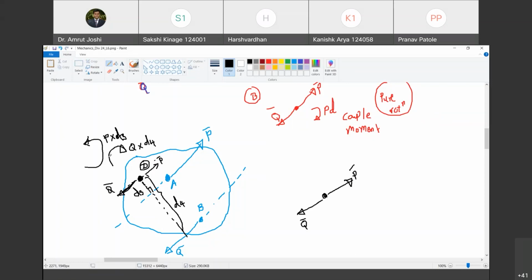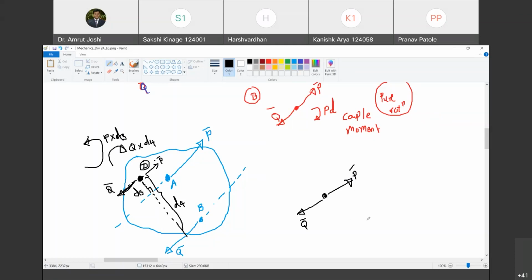उनका sum आप कैसे करोगे? So magnitude wise जो moment greater है उसका sign आने वाला है. Do you agree with me? Yes, sir. So magnitude wise कौन सा moment greater है? Is P into D3 greater or Q into D4 greater? P and Q are equal, and D4 is definitely greater than D3. So Q into D4 is greater. Do you agree with me? Yes, sir.